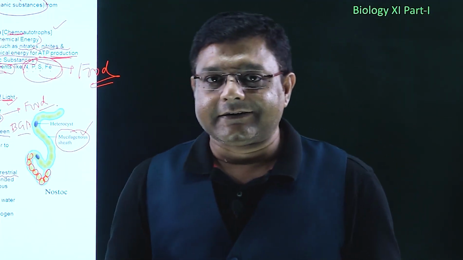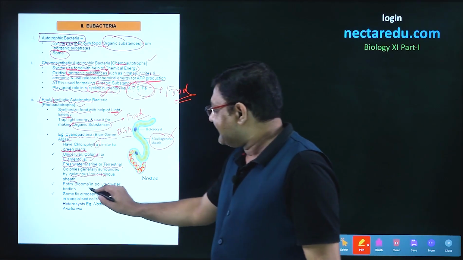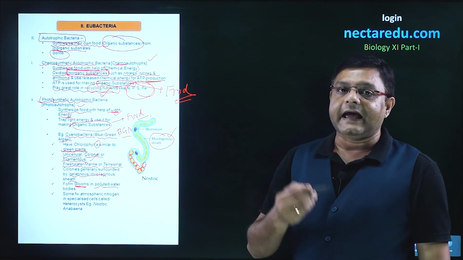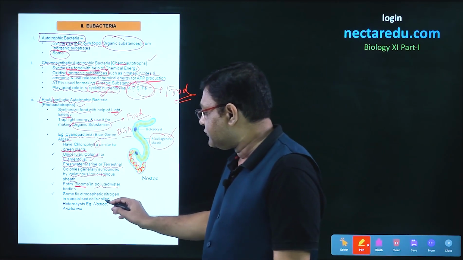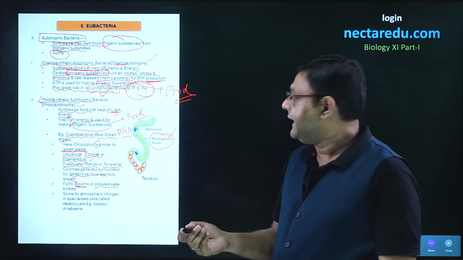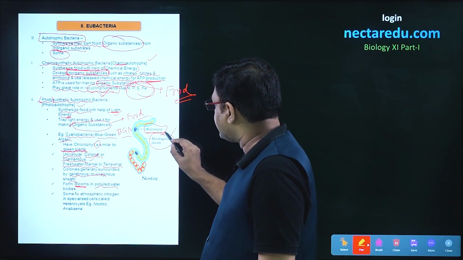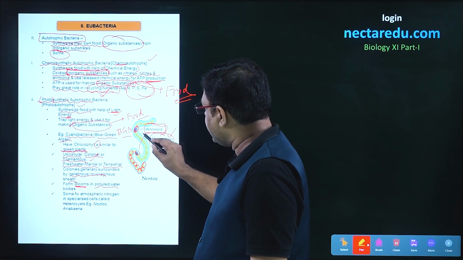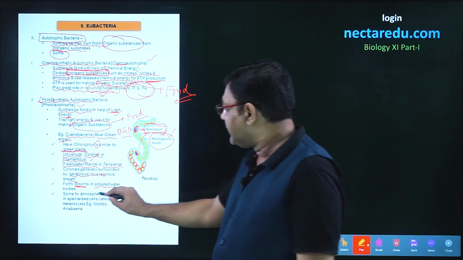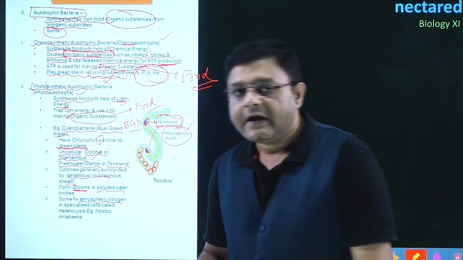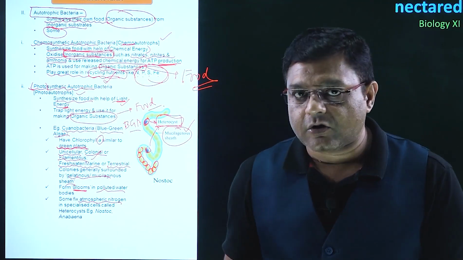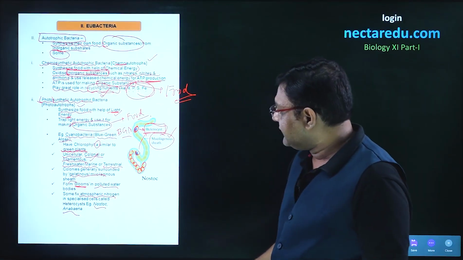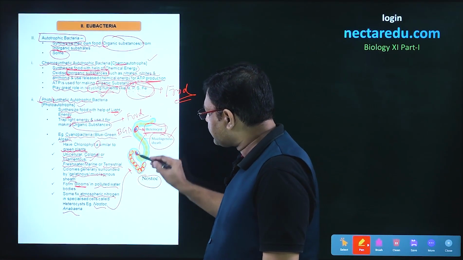An important character of cyanobacteria is that they form blooms in polluted water bodies. They can also fix atmospheric nitrogen, and this is done with the help of cells called heterocysts. This bluish cell over here is the heterocyst, and it fixes atmospheric nitrogen. Prominent examples of cyanobacteria are Nostoc and Anabaena, and in this diagram it is Nostoc which is shown here.